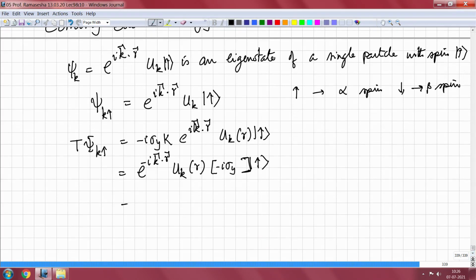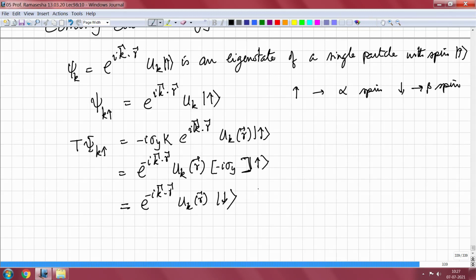So, this is nothing but e to the minus I k dot r uk of r times spin beta, because that operator minus I sigma y rotates the spin by pi around the y axis, and what I get is spin beta.